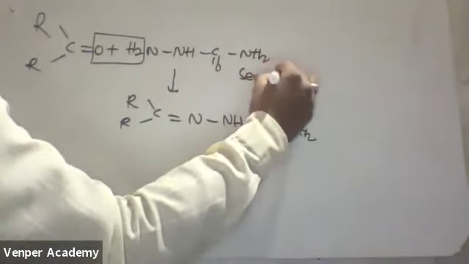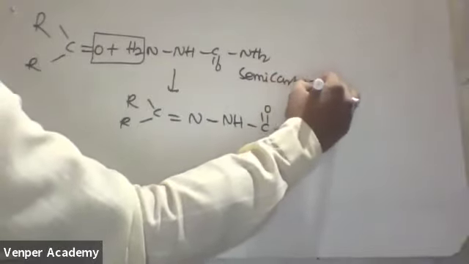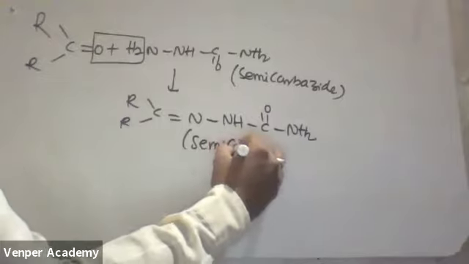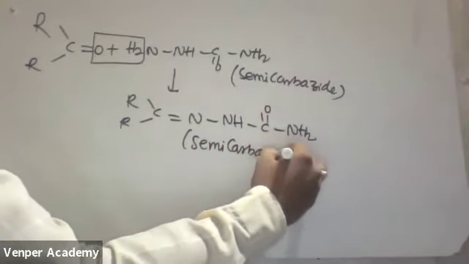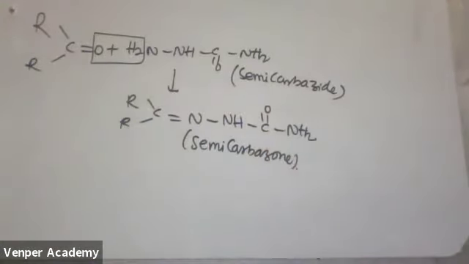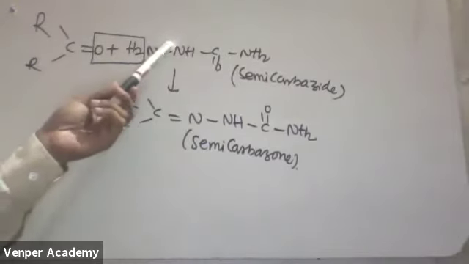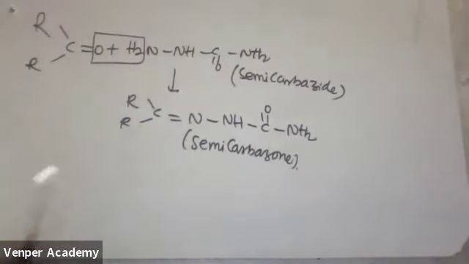The name of this reagent is semicarbazide. It is the semicarbazide test. The semicarbazide test is only given by carbonyl compounds. Semicarbazide will be converted to semicarbazone.